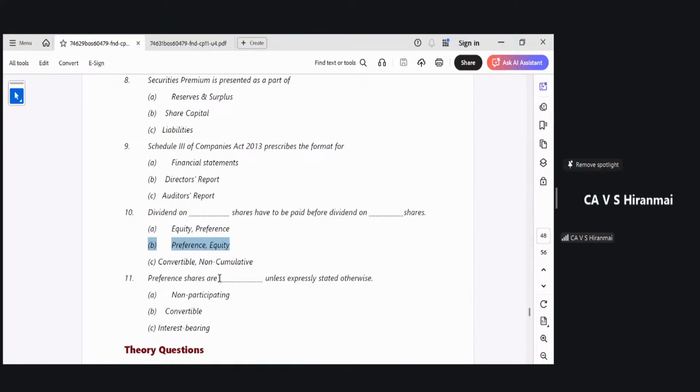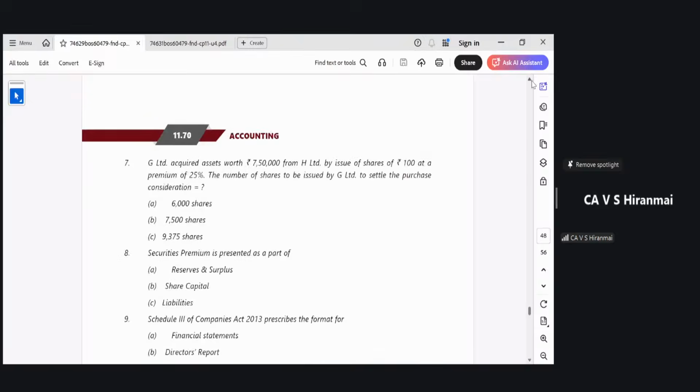Preference shares are dash unless expressly stated otherwise. They are non-participating. This I will teach you when I am doing the preference shares chapter. I will tell you what are the types of preference shares and what preference shares are generally issued. All of you now see the seventh question.